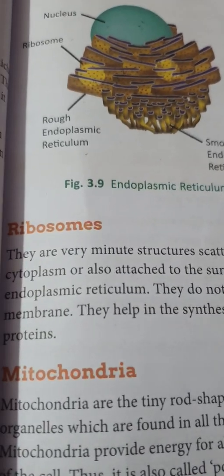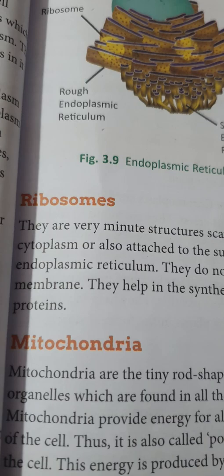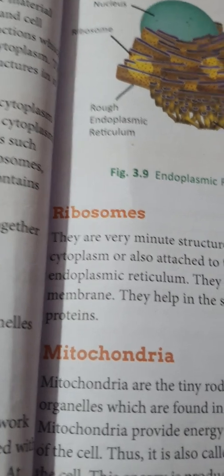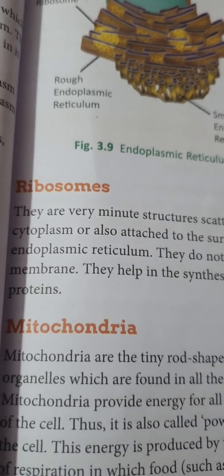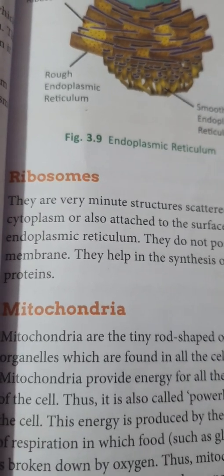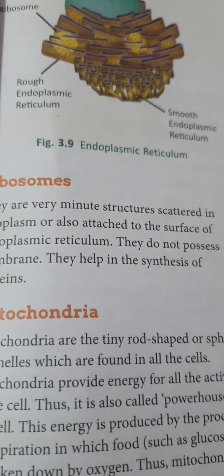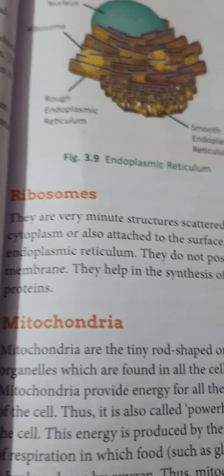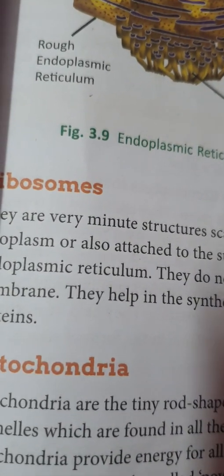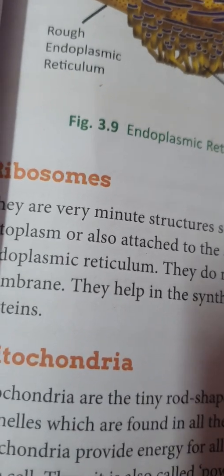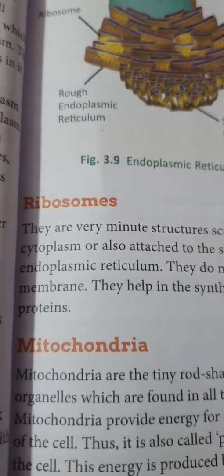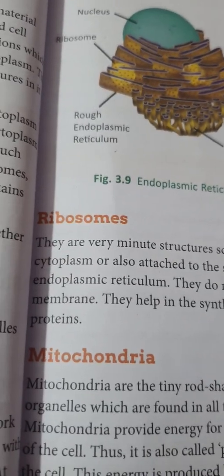The structure of free and bound ribosomes is similar and is associated with protein synthesis. Now, what are the functions of ribosomes? It assembles amino acids to form proteins that are essential to carry out every cellular function.